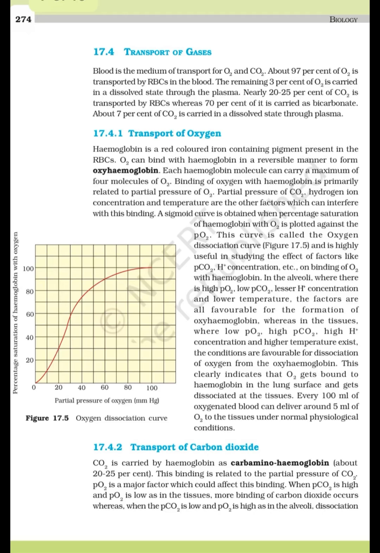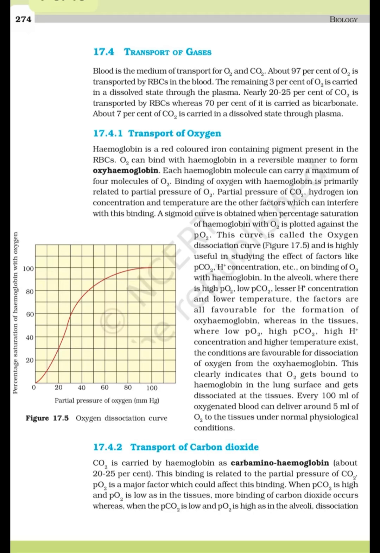A sigmoid curve is obtained when percentage saturation of hemoglobin with O2 is plotted against the PO2. This curve is called the oxygen dissociation curve, figure 17.5, and is highly useful in studying the effect of factors like PCO2, H+ concentration, etc. on binding of O2 with hemoglobin.